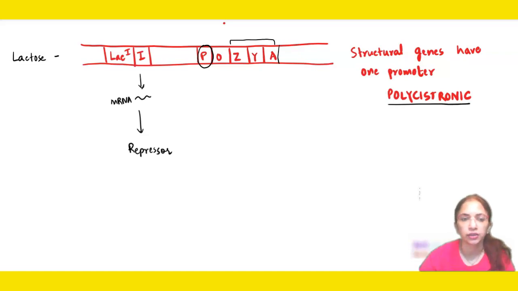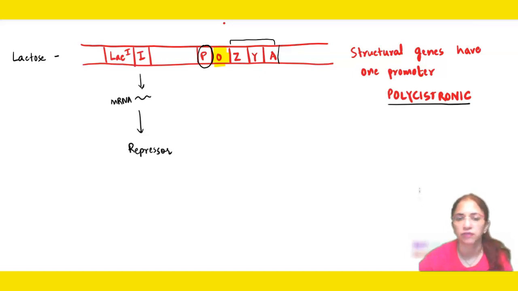Now this regulator gene has to control the activity of the operator, which is located here. The operator activity is regulated by the regulator gene, because the regulator gene product will bind to the operator and regulate its activity. The promoter is the site where RNA polymerase will bind. It helps in transcription, and ultimately translation will happen. So these are the functions.